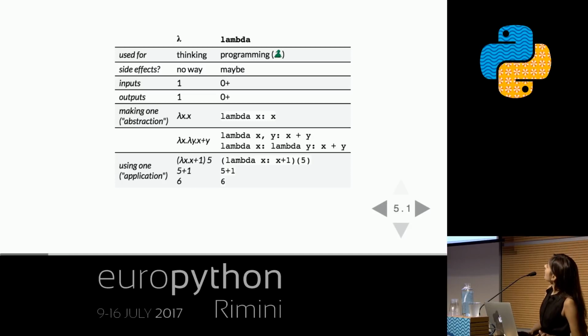A quick note on the difference between lambda in the Greek symbol lambda calculus sense of the word and lambda in the Python keyword that you probably all know and love sense of the word. The Python keyword is great. It's really practical. We can use it in our Python to write programs. The lambda calculus is not for writing programs. This is why this is not actually a programming talk. It's for thinking.